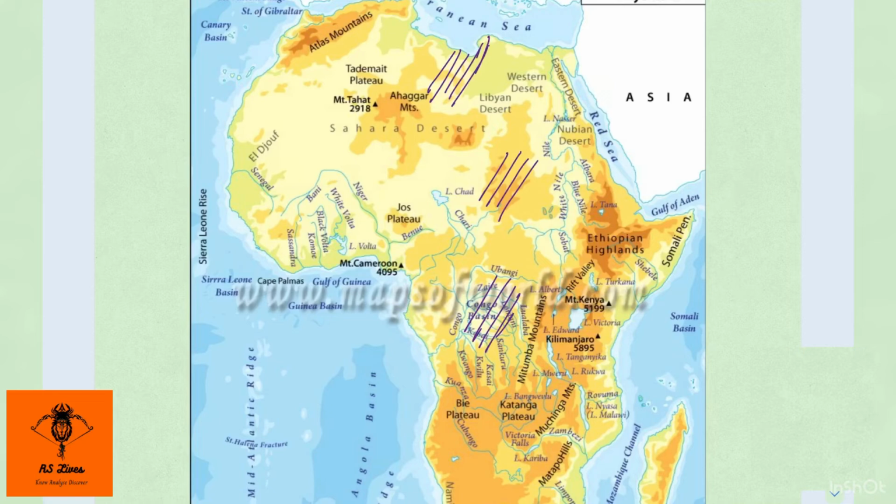Now we have some countries over here in these regions. One is Burkina Faso. Burkina Faso has been in the news for the wrong reasons because there was a terrorist attack over there. And then we have Sierra Leone. Sierra Leone is also somewhere over here. Sierra Leone has been in the news because our vice president paid a visit to that country, and India would be establishing a high commission over there.